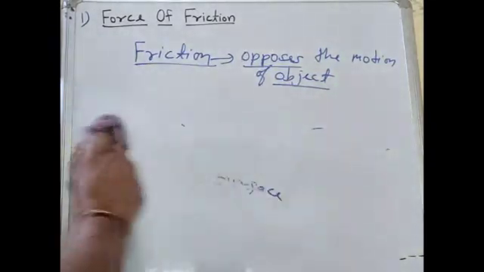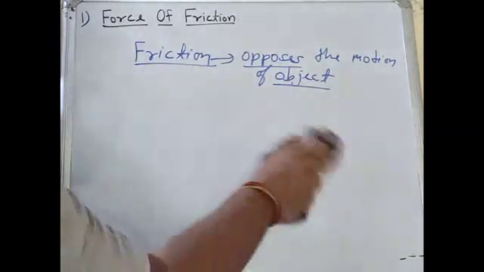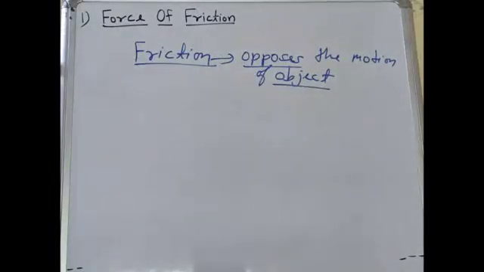Take another example. Suppose you ride a cycle and stop pedaling.